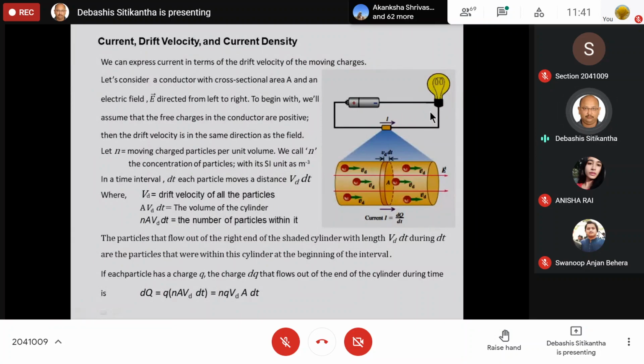Next, we came to know that current is itself not a vector quantity. Why? Because a wire can have a zigzag form, and the current is also going to follow in that zigzag manner. Therefore, it is not a vector quantity, even though it has a magnitude.